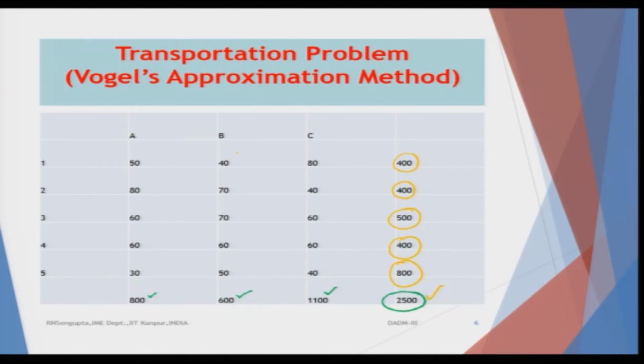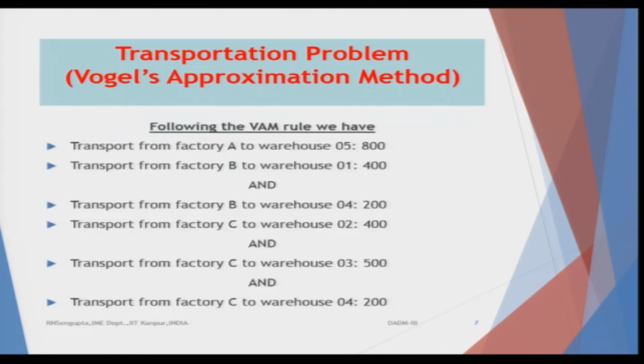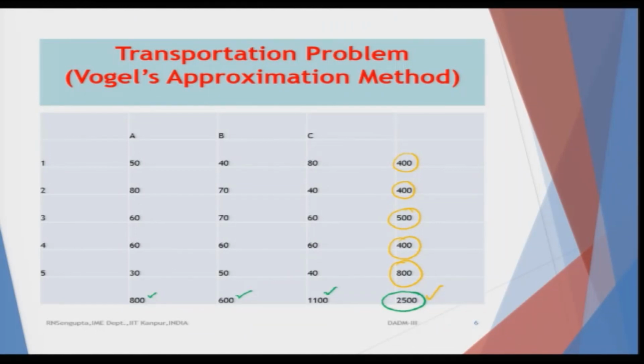If it is equal, I will go for the case where I transport 400 to 1 and 200 to 4. The reason being that I have 600. So, this is rolled out and A has already been exhausted.